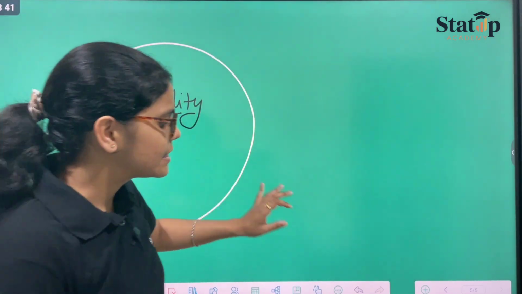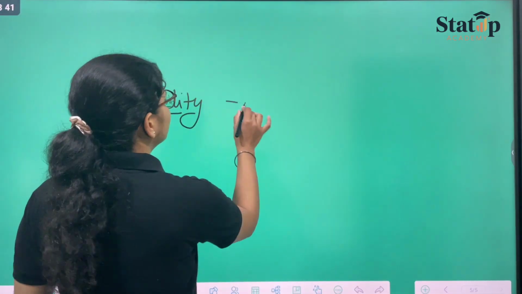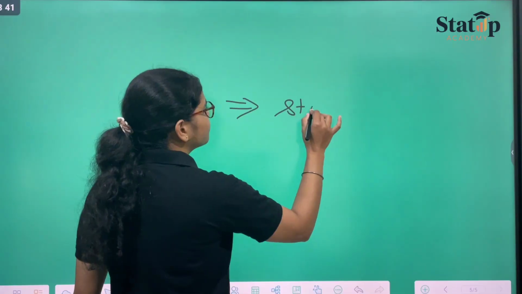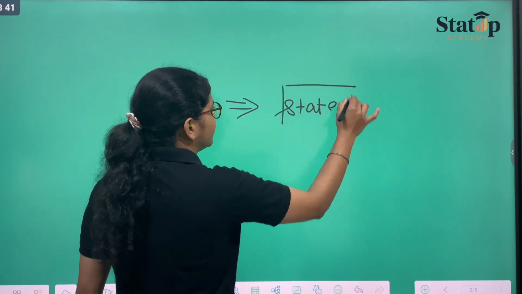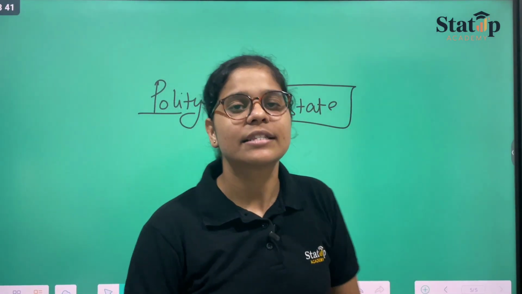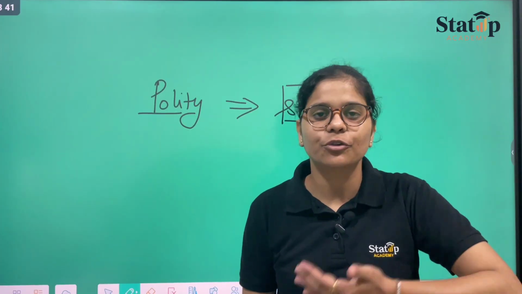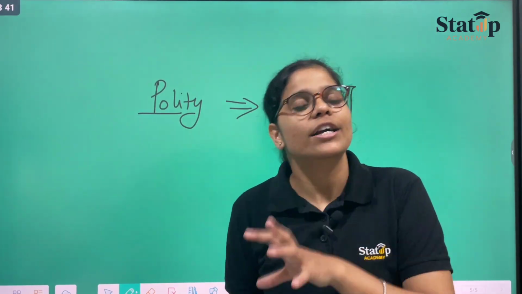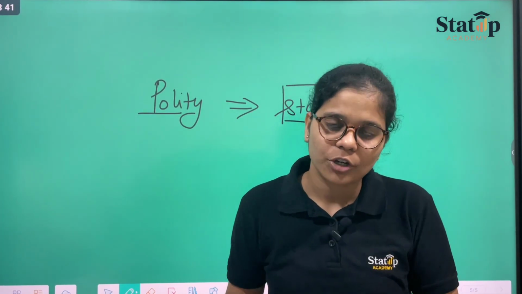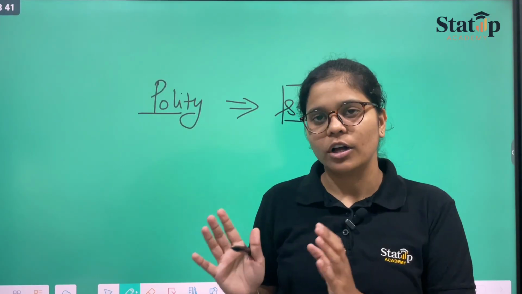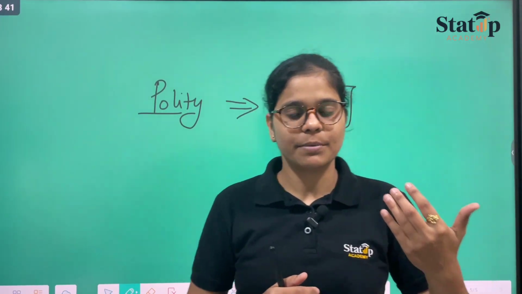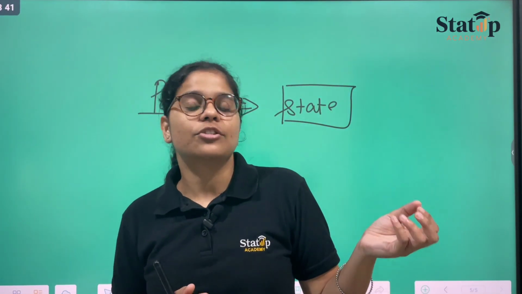Polity in general terms means state. In layman's terms polity means state, according to Greek philosophers and according to our Chanakya ji. Chanakya wrote the Arthashastra, which you must all be aware came in the Vedic period.